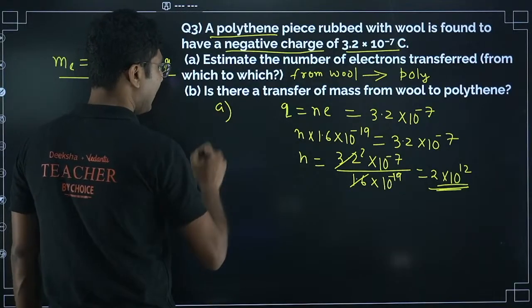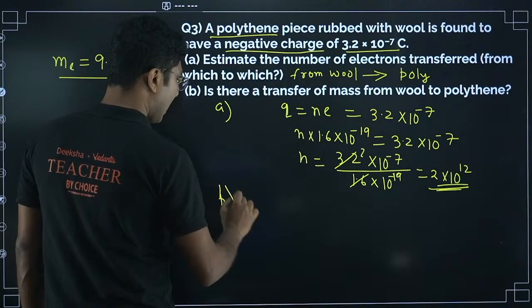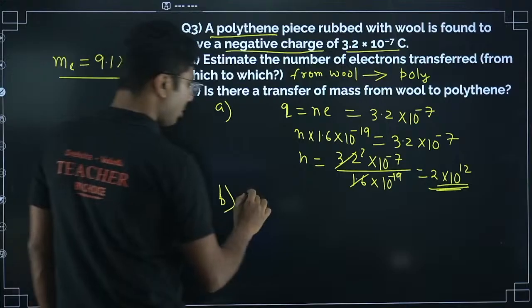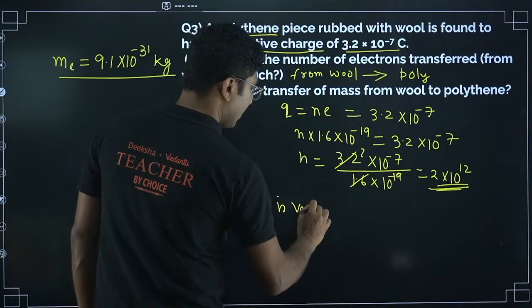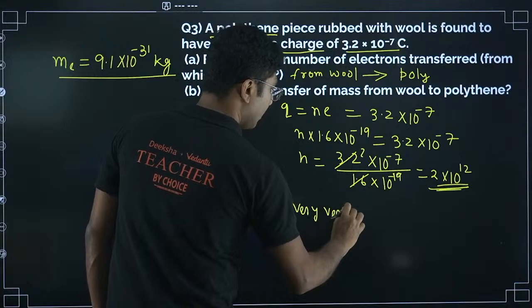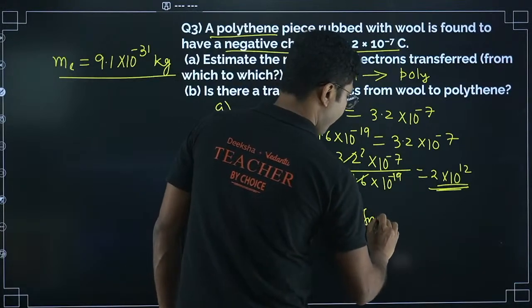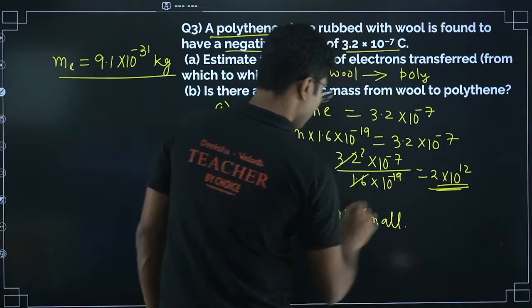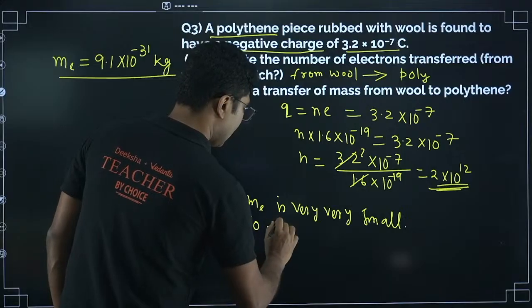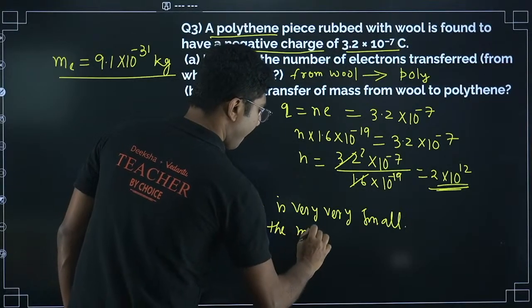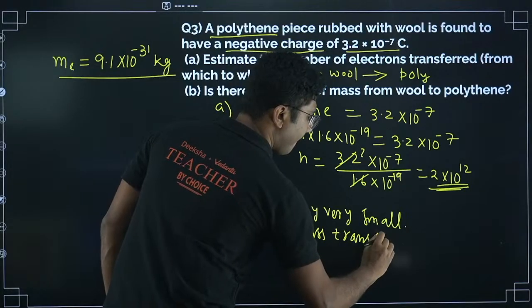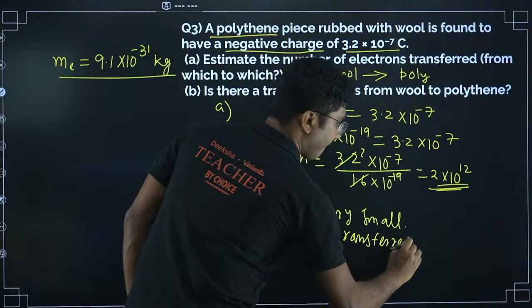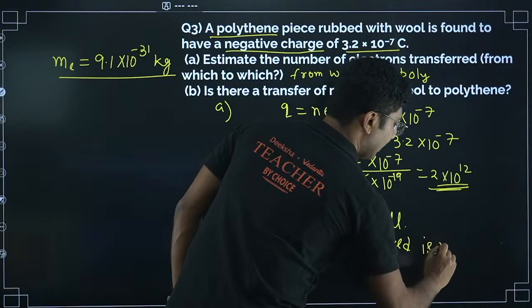This is part A. Part B will be: mass of electron is very, very small. So the mass transferred is negligible.